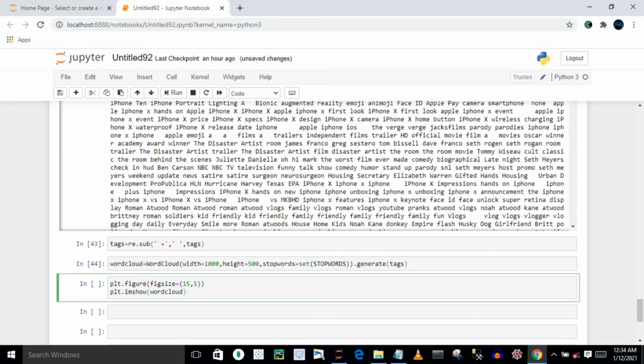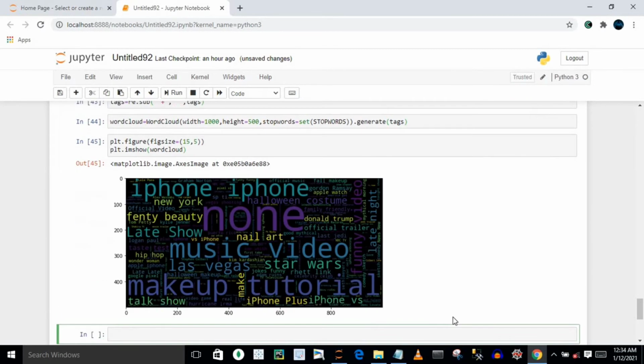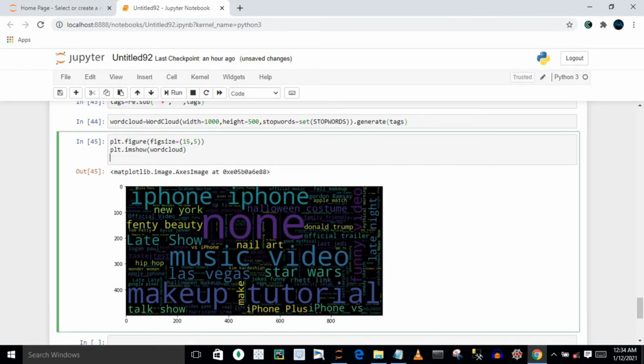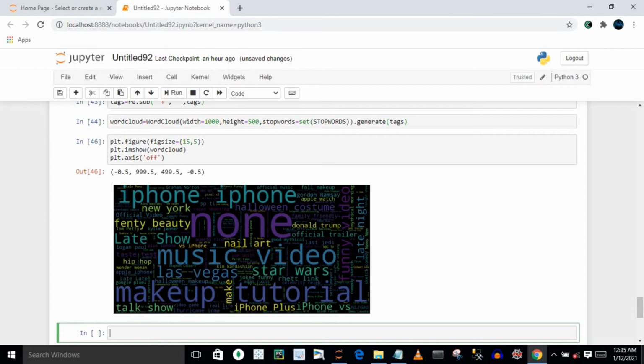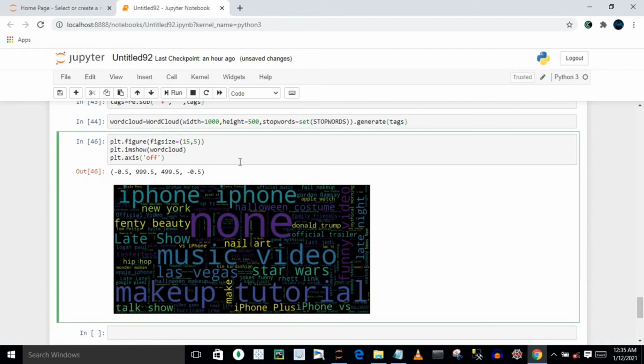Let's say if I'm going to execute it, we will see over here you have your axis as well. So in such case, you can disable your axis by passing this off parameter. So just execute it, and this is your beautiful word cloud. You will see here you have music, video, Star Wars, tutorial, makeup, and all these kinds of things that are definitely your trending tags on YouTube.